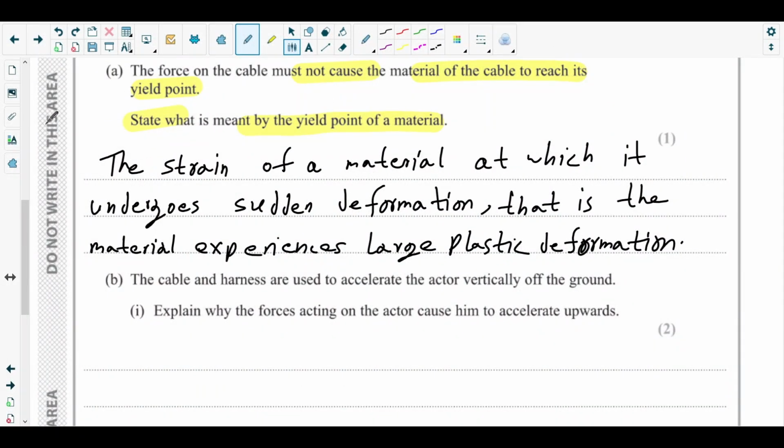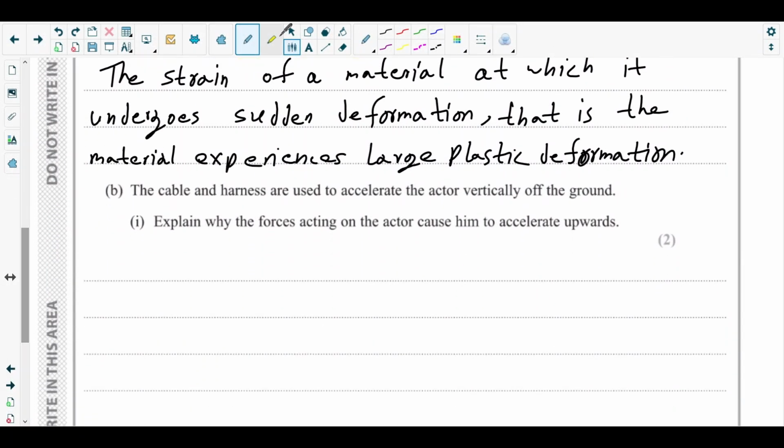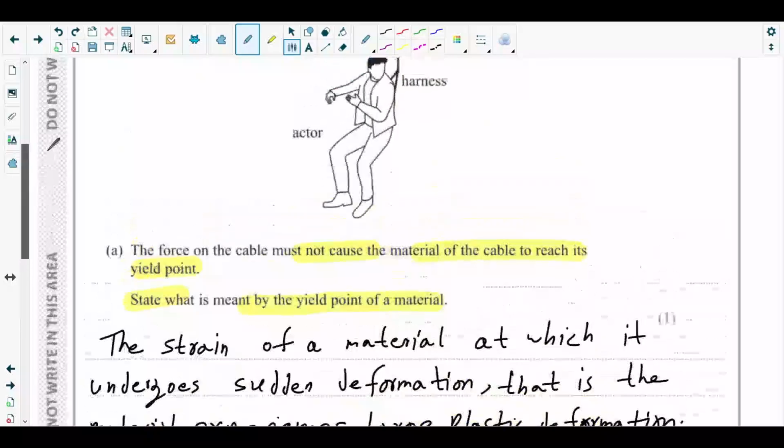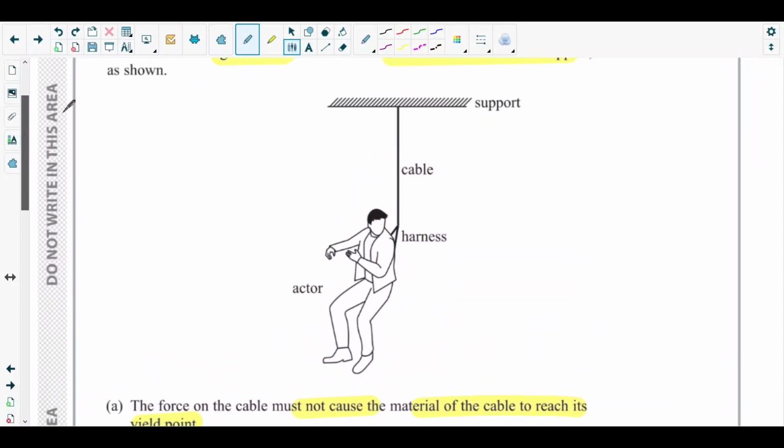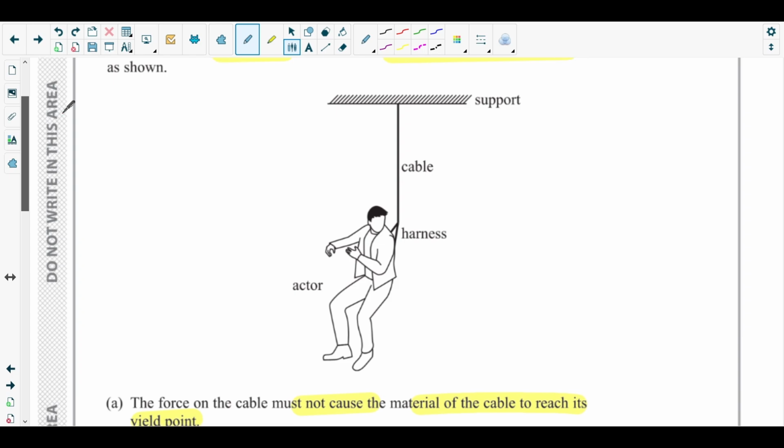Okay, next is part B1. The cable and harness are used to accelerate the actor vertically off the ground. It is asking to explain why the forces acting on the actor cause him to accelerate upwards. Okay, so why is the actor accelerating in the upward direction? To accelerate in the upward direction, definitely the resultant force should be in the upward direction. So how is the resultant force in the upward direction?